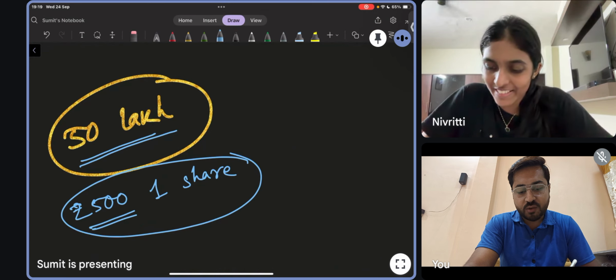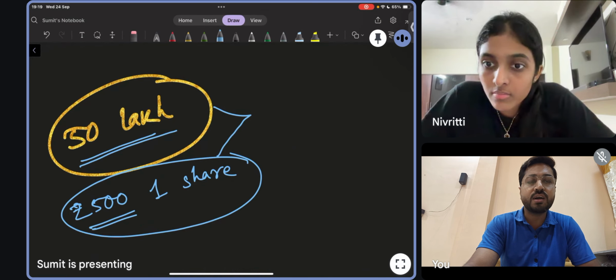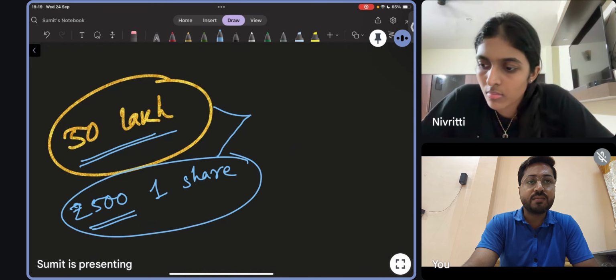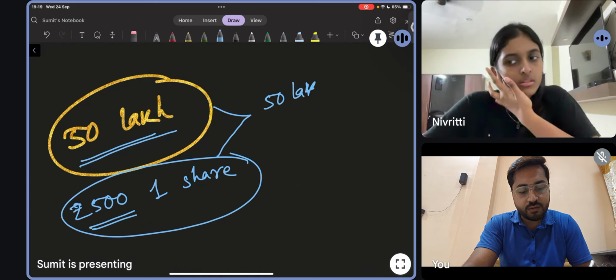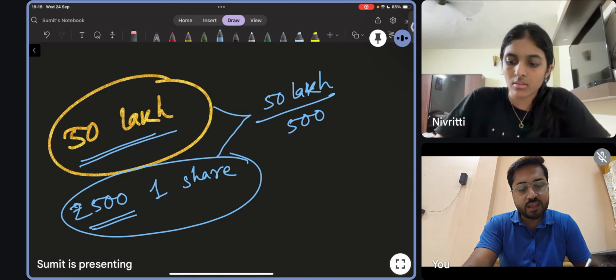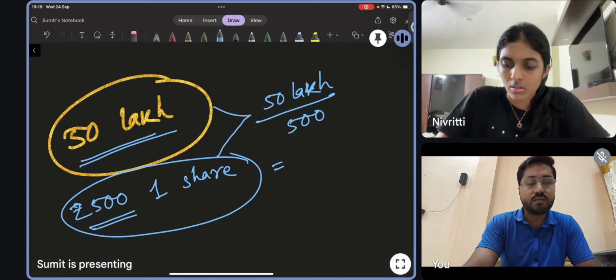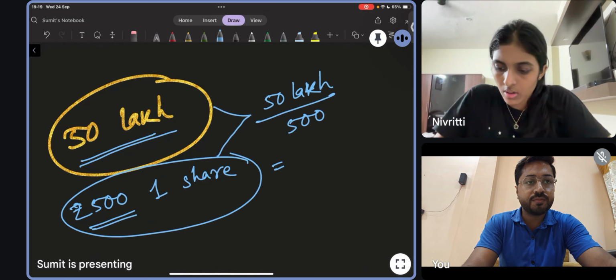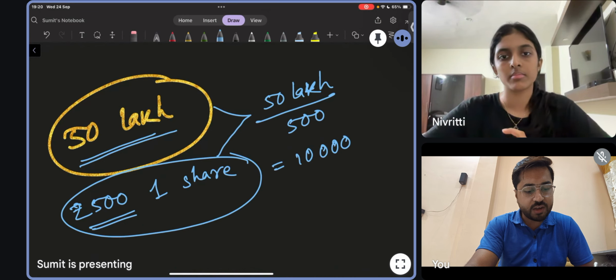The question is, if you want to collect rupees 50 lakhs from the investors, and you have selected 500 rupees for one share, how many shares do you want to distribute to your investors? You divide 50 lakh by 500. 50 lakh divided by how much? Very good. That means 10,000 shares are there.